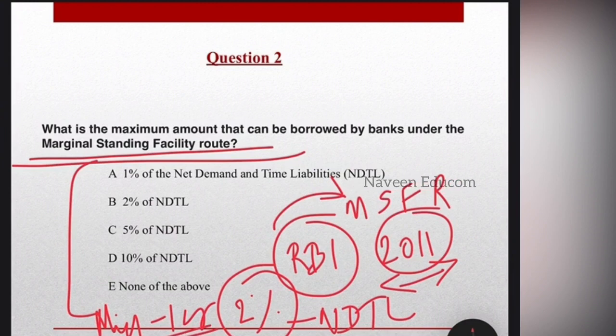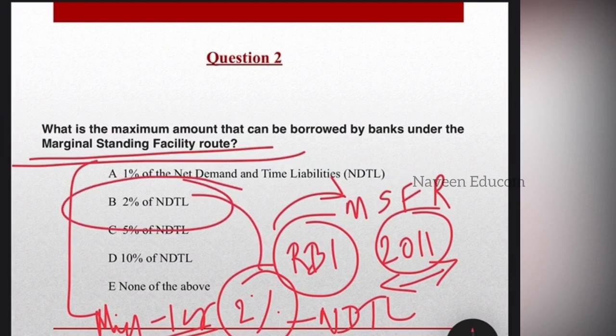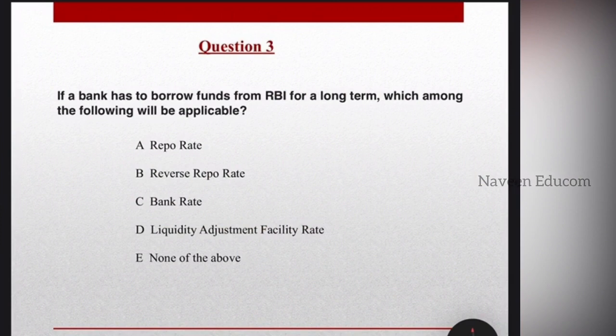Okay, the minimum amount is rupees 1 crore, because there may be chances that questions may be asked on what's the minimum amount that can be borrowed and all. So our answer to the question is option B, 2% of NDTL. We have explained it here. So hope this video is going to help you a lot in your examination. Coming to question number 3.